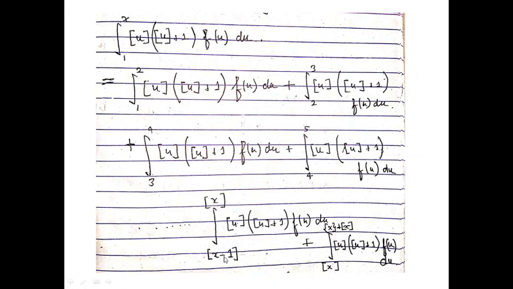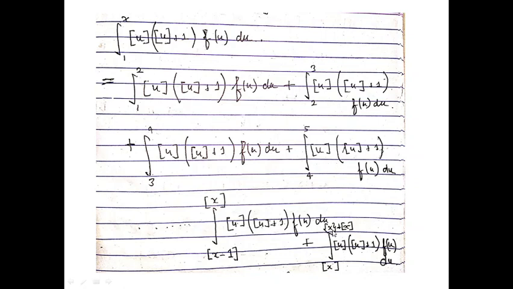Okay, similarly from greatest integer x minus 1 to greatest integer x, this will be the greatest integer x minus 1 multiplied by the greatest integer x, times f(u) du, and the remaining term will be the greatest integer x multiplied by the greatest integer x plus 1, times f(u) du, where the limit will vary from the greatest integer x to the actual x, or the greatest integer x plus the fractional part of x.